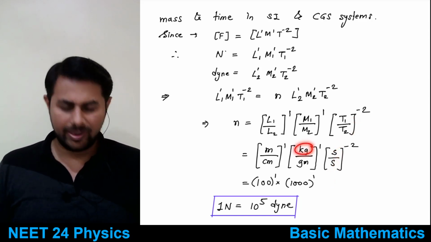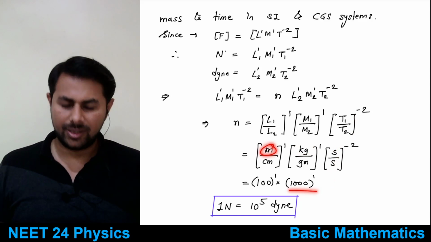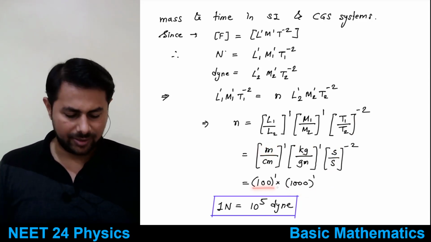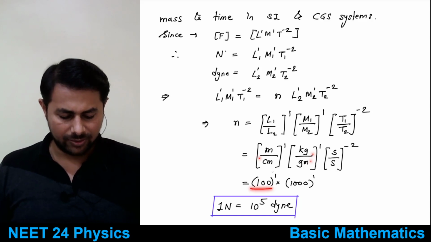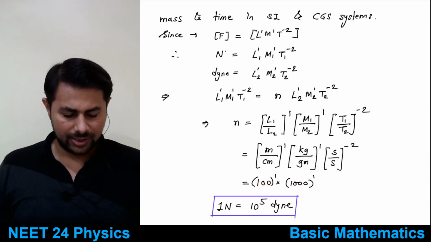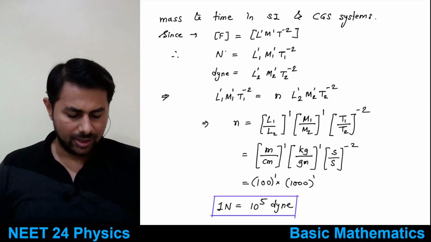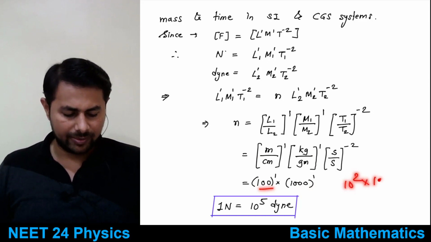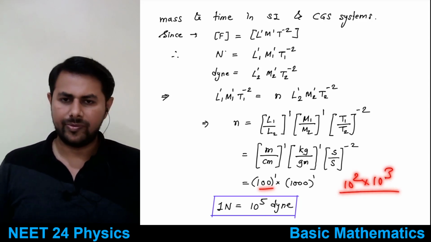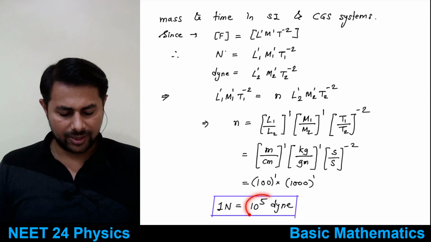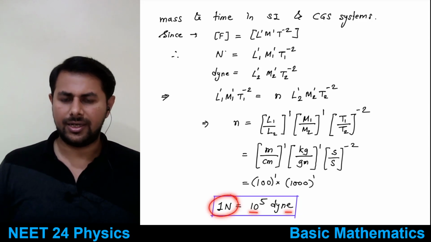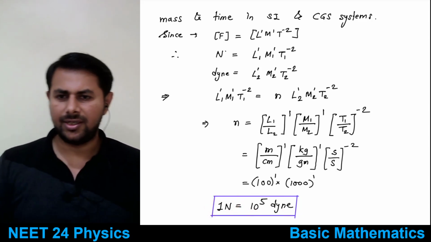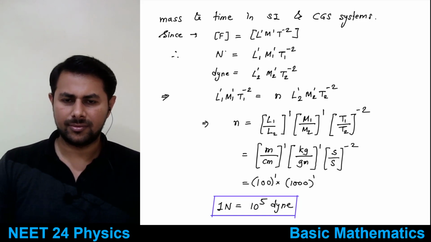Then 1 kg is how many grams? It's 1000 grams. 1 meter is how many centimeters? It is 100 centimeters. So you put that. Then the centimeter will get cancelled out, and the gram will get cancelled out, and you will get 100 raised to 1 times 1000 raised to 1. If you multiply it out, it is 10 raised to 2 multiplied by 10 raised to 3, so 10 raised to 5. So 1 Newton is 10 raised to 5 dyne. This thing is clear, everyone?